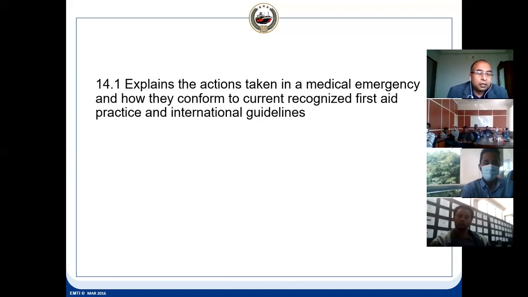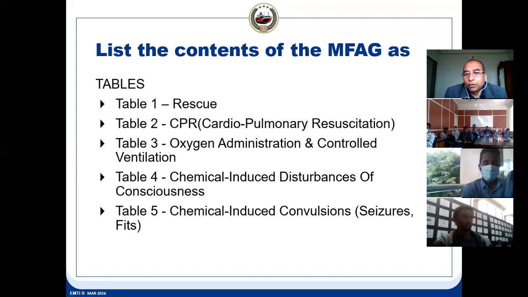So the ship will contact the medical advice facility. That contact list is there on board the ship. Accordingly, over telephone, the medical advice will be given to the ship. But remember one thing: a cargo ship does not carry a doctor. We all have done the course, but we are not doctors, isn't it?